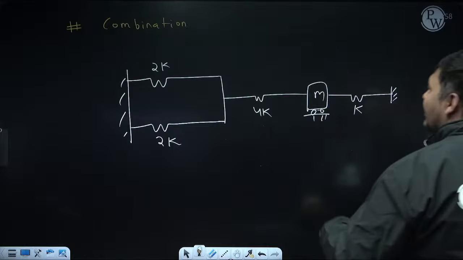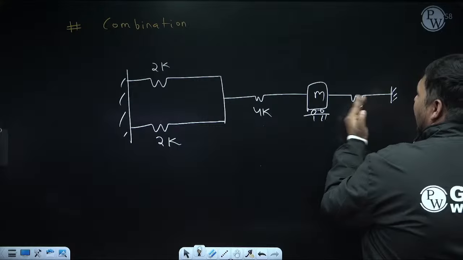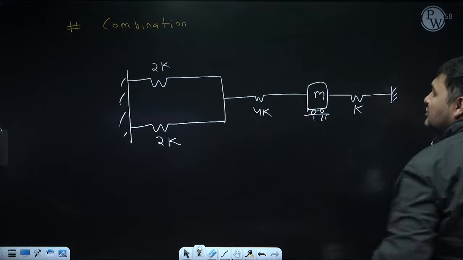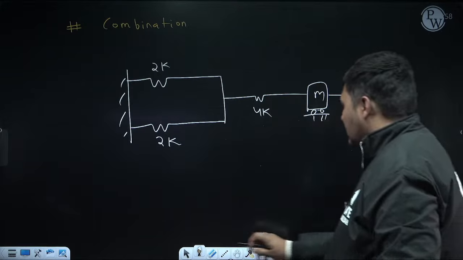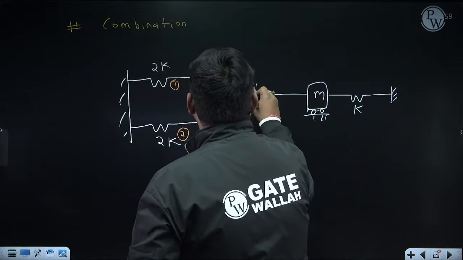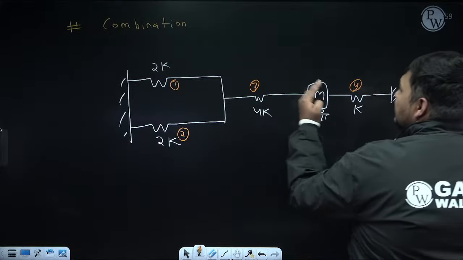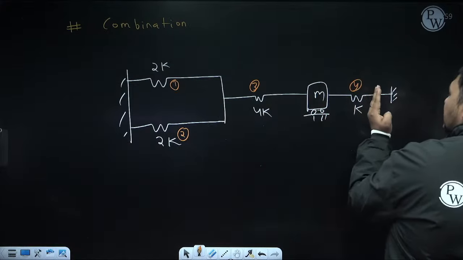Again, I can calculate by using series and parallel because the mass is directly attached to the spring and the mass is vibrating in the direction in which the spring is aligned. But how can you use it? Suppose this spring is 1, it is 2, it is 3, it is 4. First of all, we know the equivalent stiffness of this side system and of this side system will be